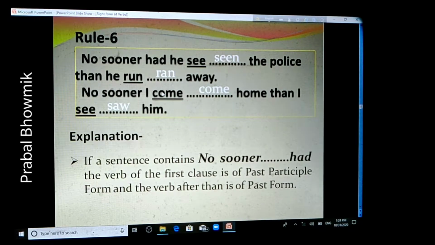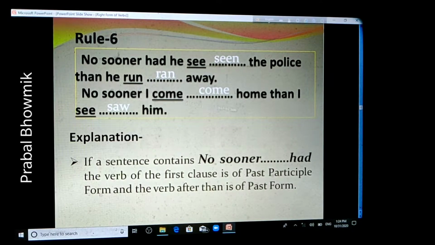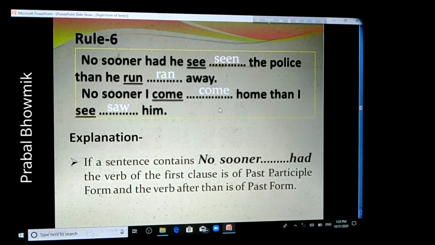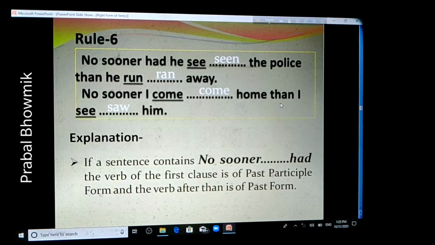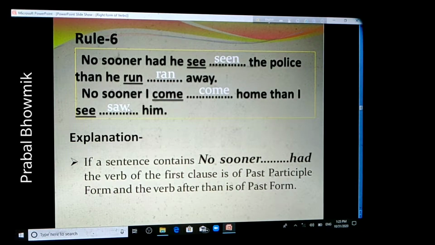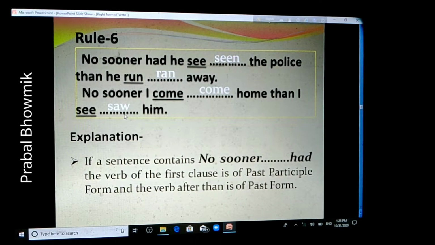In the same way, in the second sentence, there are "no sooner" and "than" in the sentence. For this reason, in the first clause, we have to use the past participle form of the verb. We know the past participle form of the verb come is come. Come, came, come. And the verb after "than" should be past form. For this reason we used saw here, because the past form of see is saw. So, no sooner I come home than I saw him. Okay.